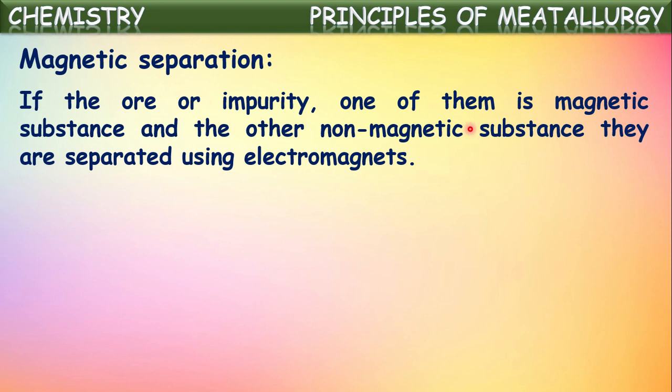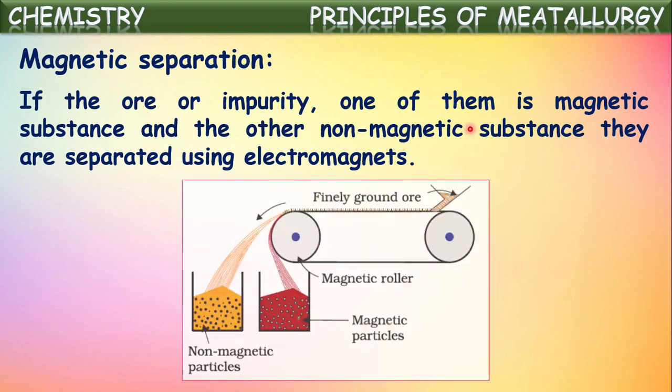If one of these two, ore and gangue, is magnetic and the other one is non-magnetic, then we can separate those two by using electromagnets. So this magnetic separation technique is used in this way.